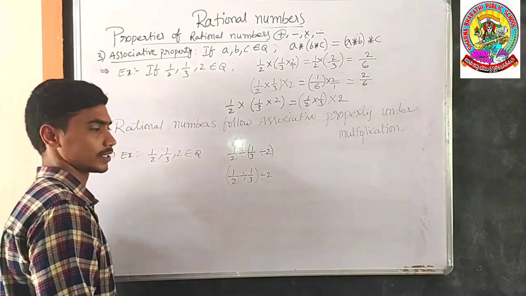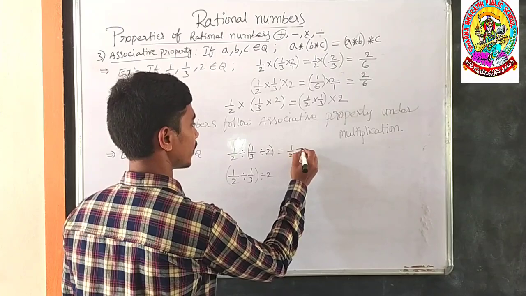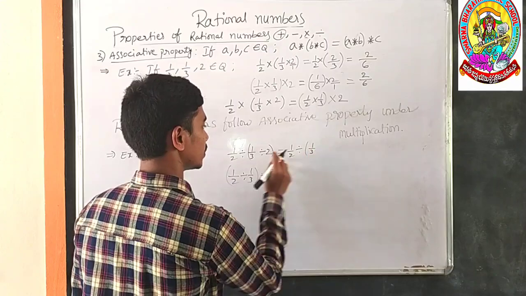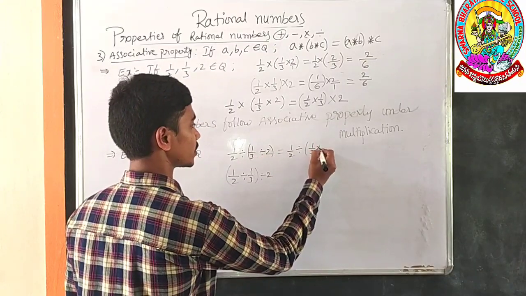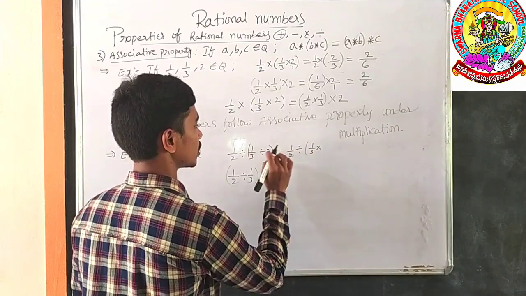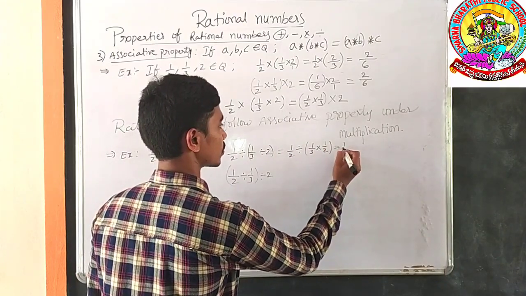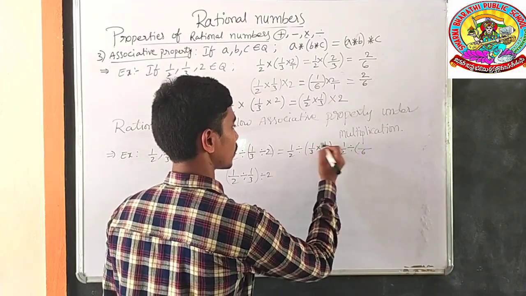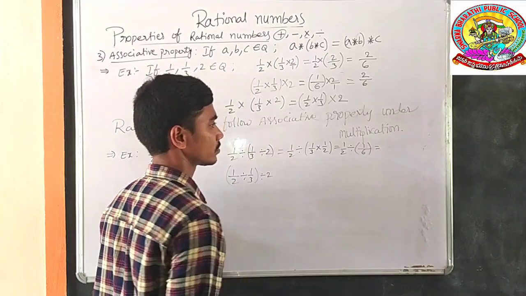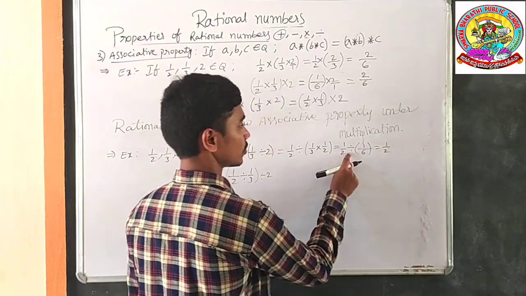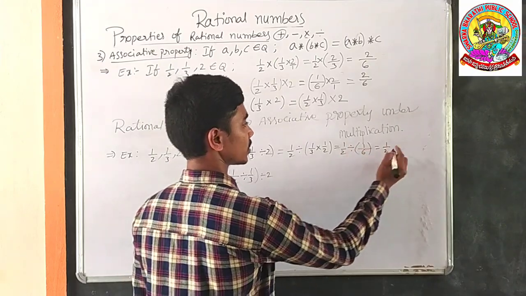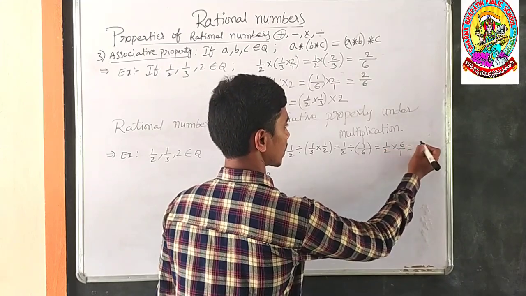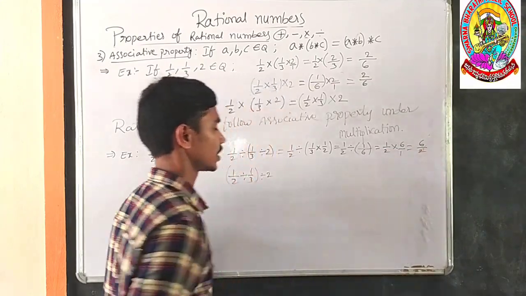We shall check. First of all do the brackets: 1/3 divided by 2. Here you have to change it to multiplication, using the reciprocal of 2. The reciprocal of 2 is 1/2, so 1/3 times 1/2, 1 ones are 1, 2 threes are 6, which is 1/6. So 1/2 divided by 1/6 becomes multiplication using the reciprocal of 1/6, which is 6/1. 1 sixes are 6, 2 ones are 2. Now the answer is 6/2.